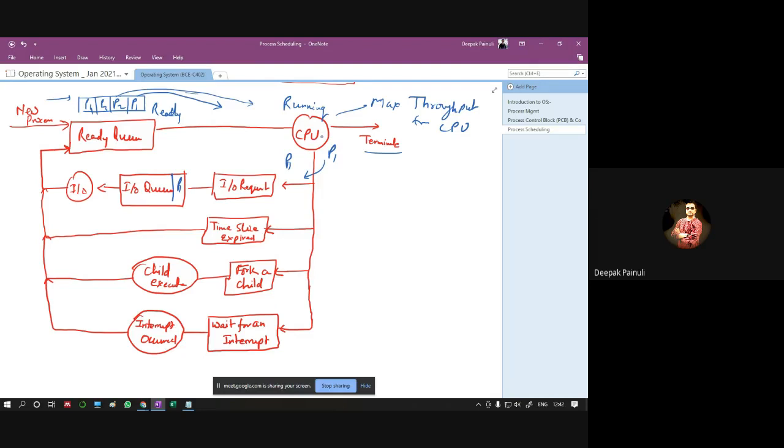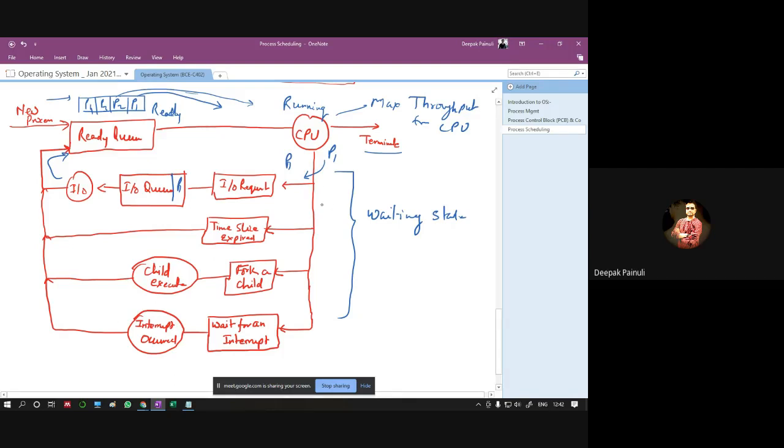Once that device gets free, it will be executed, and after completion of its IO task, it will be rescheduled to the ready queue, because CPU picks all the processes from the ready queue, right? And these are all the cases where we can say these processes are in waiting state. If any process comes under these four cases, it will be in waiting state. So these all queues are waiting queues, right?